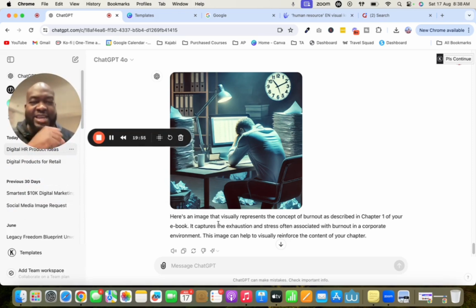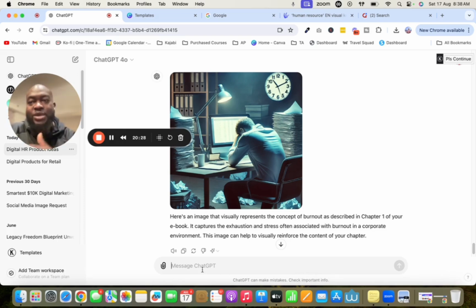Here's an image that visually represents the concept of burnout as described in chapter 1 of your ebook. It captures the exhaustion and stress often associated with burnout in a corporate environment, right? And I absolutely love this. You want to know why I love this? Because it is now even speaking more to that emotional side of what the ideal client is dealing with, aka that human resource manager. You understand?